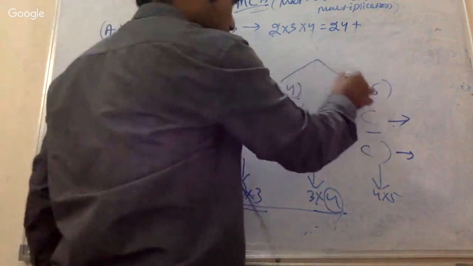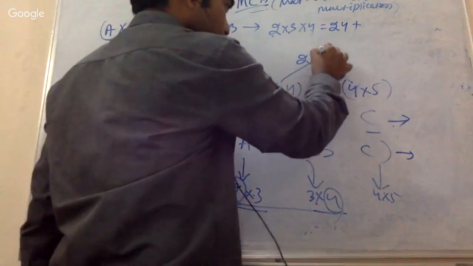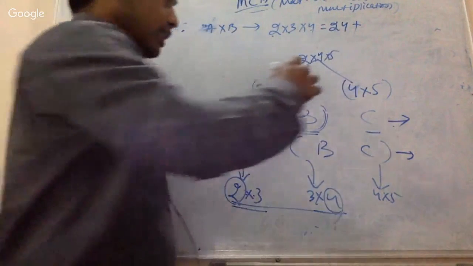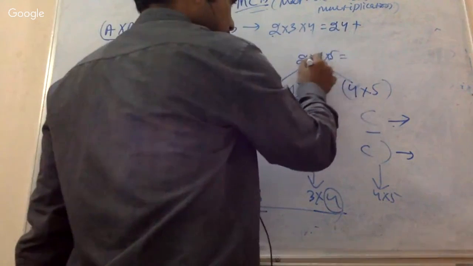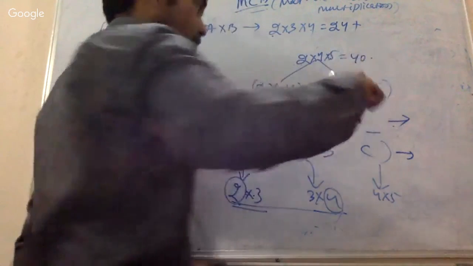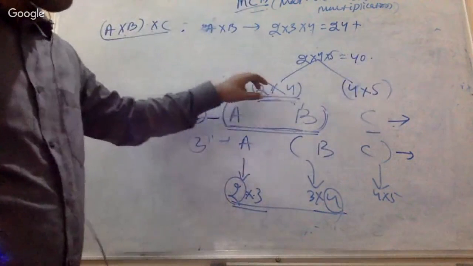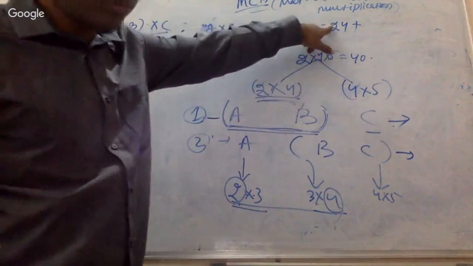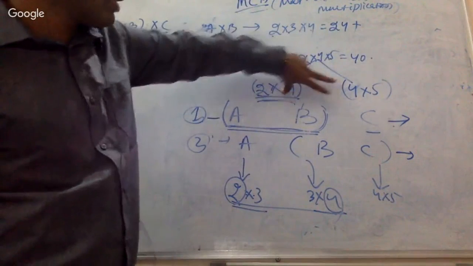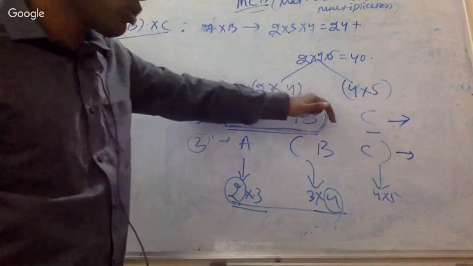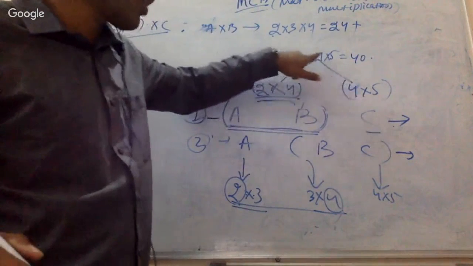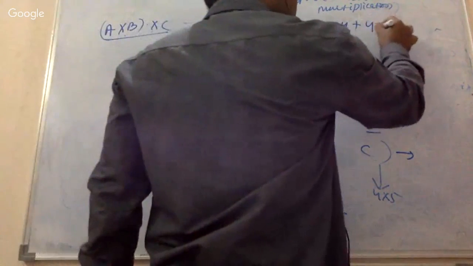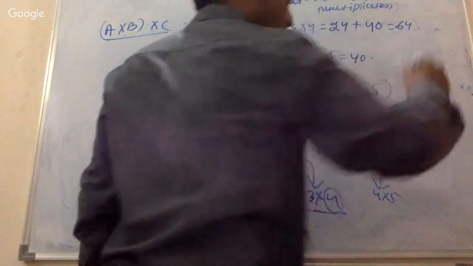Then what is the number of operations? 2 cross 4 cross 5, which is 40. The number of operations needed to multiply A and B was 24. The number needed to multiply the output and C was 40. The total number of operations is 64.